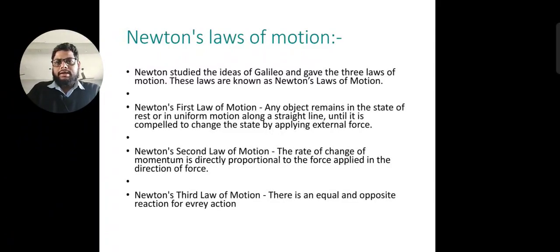We will check this topic in an upcoming lecture, but let's see what Newton's first law is. The first law says that if an object is in motion, moving with a uniform speed, then it will keep on moving unless there is an external applied force.